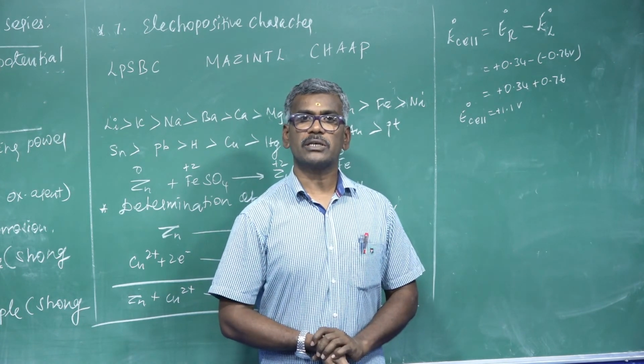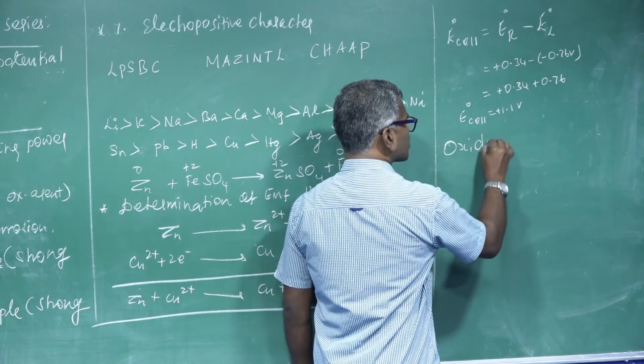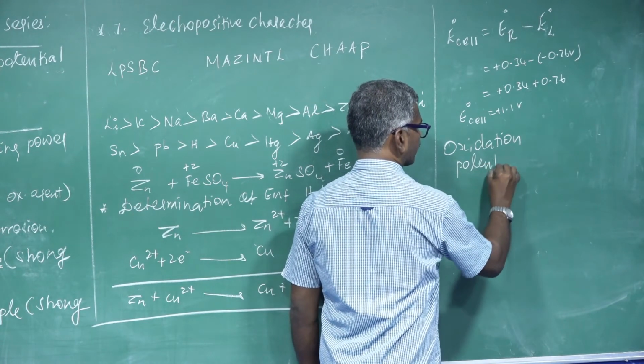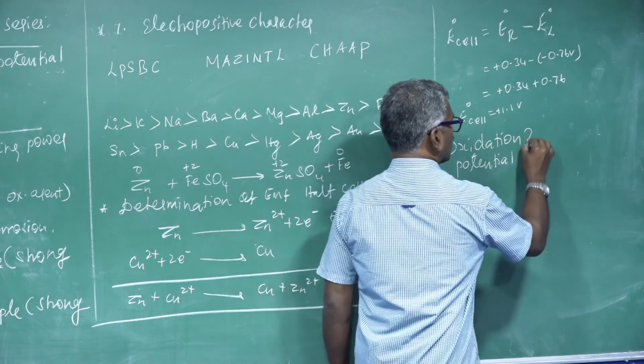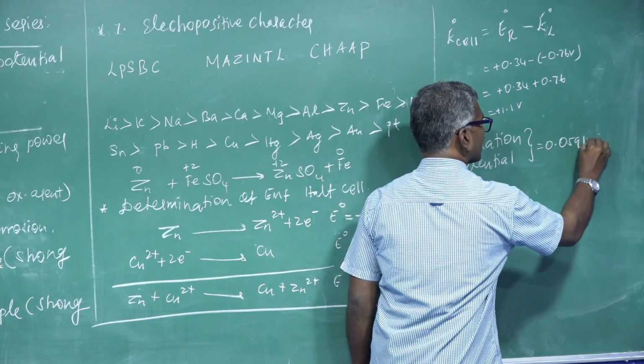One more important equation: oxidation potential should be equal to 0.0591 into pH.